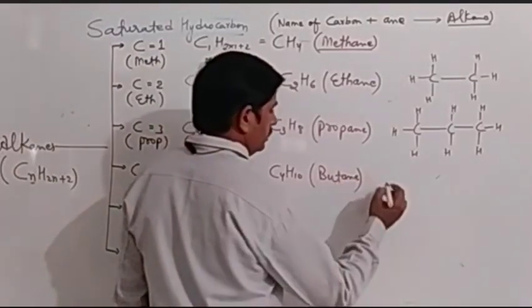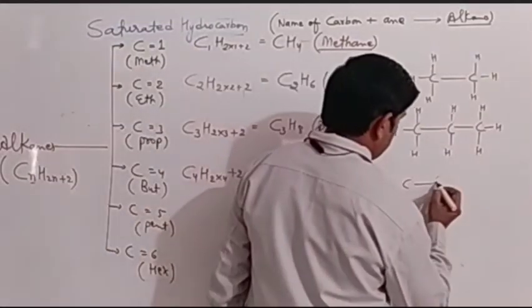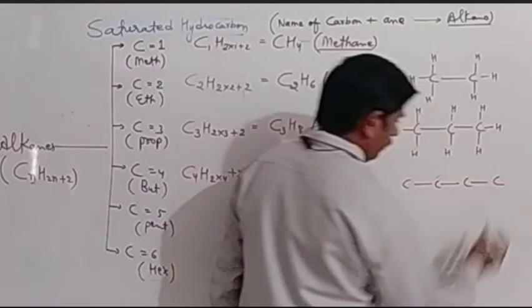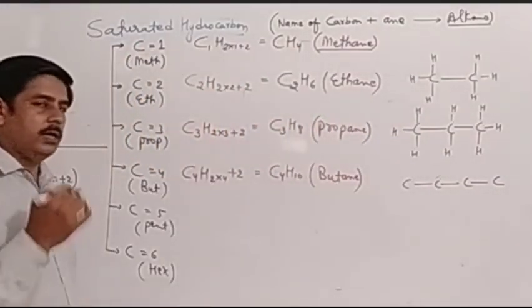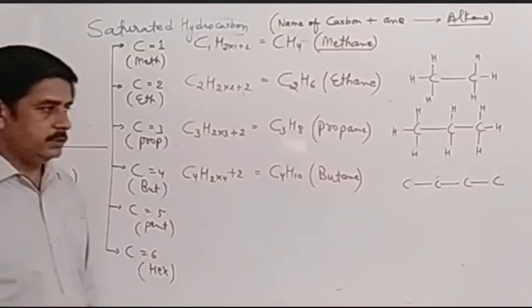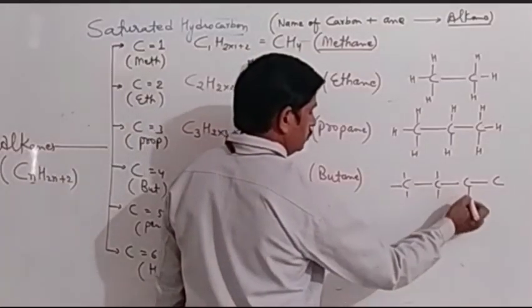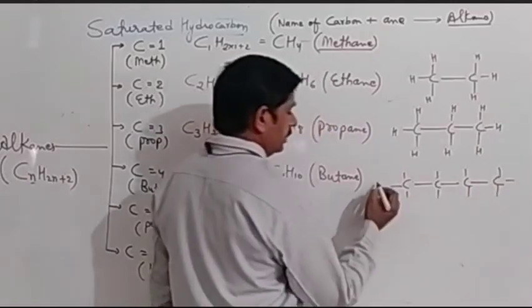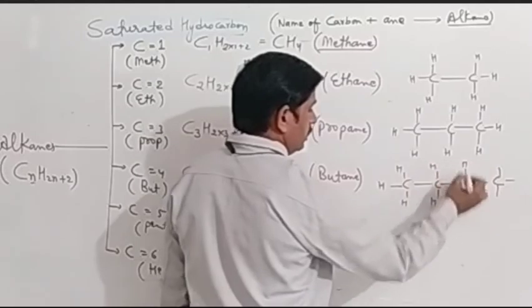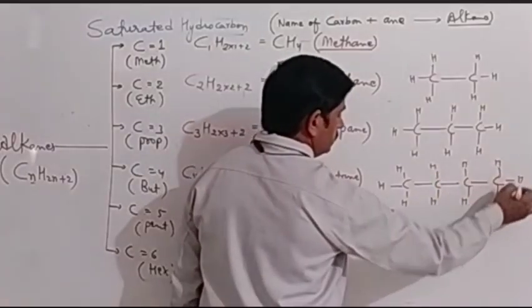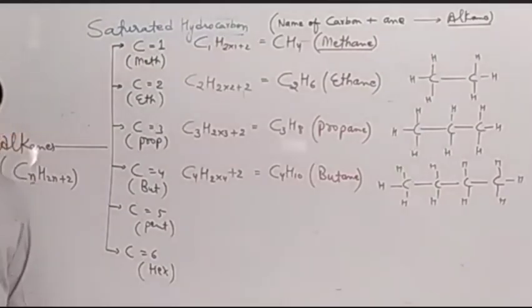butane. And the structure of butane, we have to draw 4 carbons, 1, 2, 3 and 4. And with each carbon we need to write hydrogen, completing 4 valencies. So here we know there are 3 valencies, 2 more, and there are 3 valencies. And we have to arrange hydrogen on them. We have to arrange hydrogen on them. Now this is the structure of butane. It's very simple. Okay.